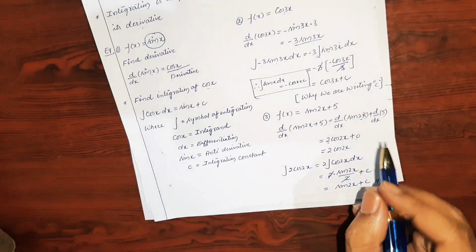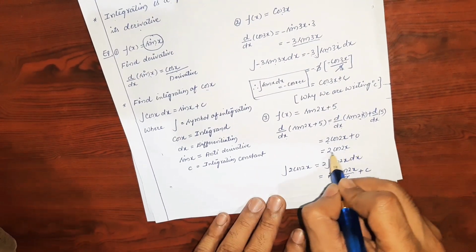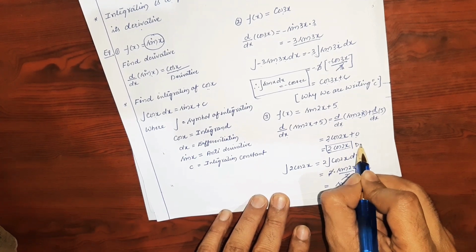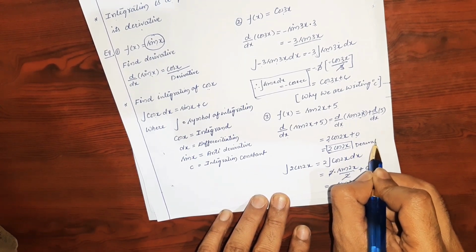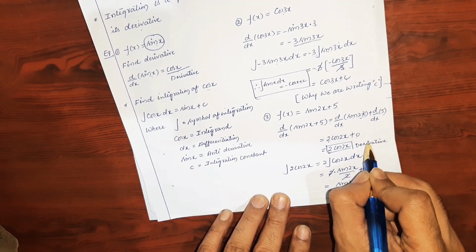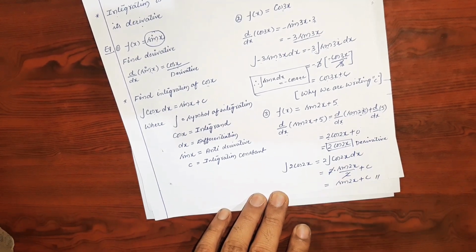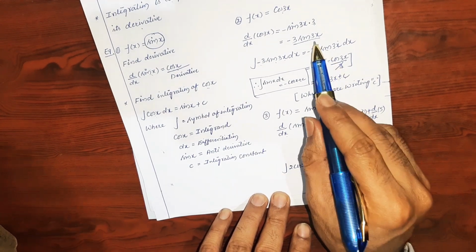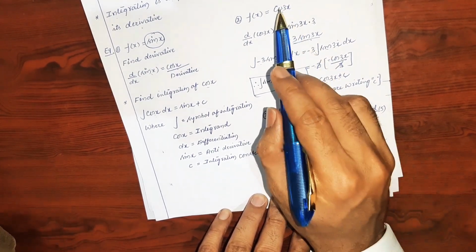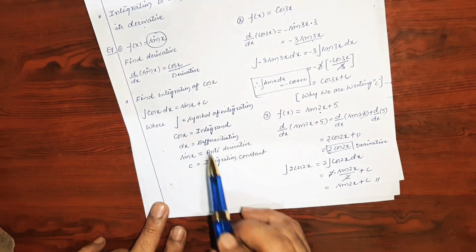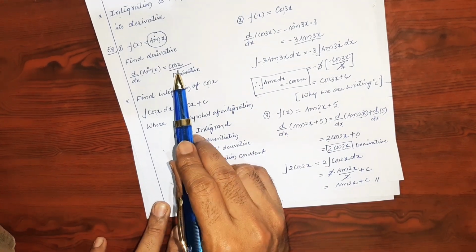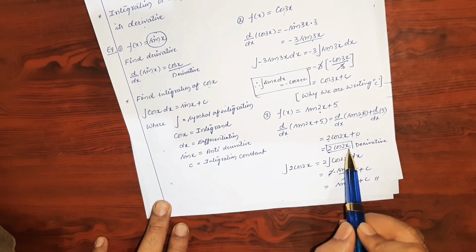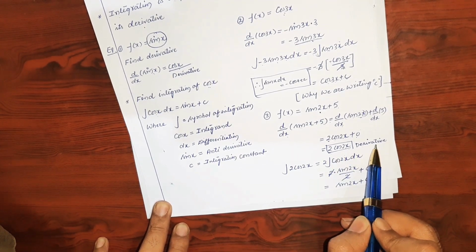Now this result is called the derivative. We will use this derivative to find the original function. Let us check whether we will get the same function or not by taking this derivative.